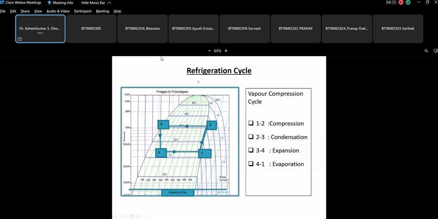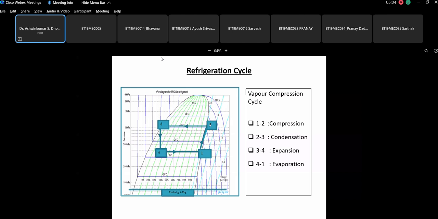Now the refrigeration cycle, basically the refrigeration cycle consists of 1 to 2. Here it is shown on the P and enthalpy diagram, pH diagram. Here the pressures are given, pH diagram for R134A refrigerant. This is the common refrigerant which is used in almost most of the AC systems which are used for the vehicle. So vapor compression is 1 to 2, it is compression.